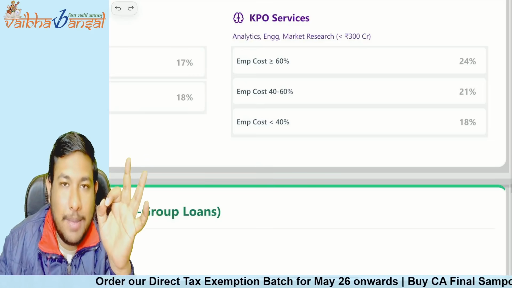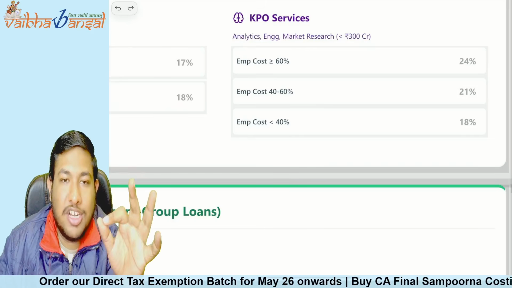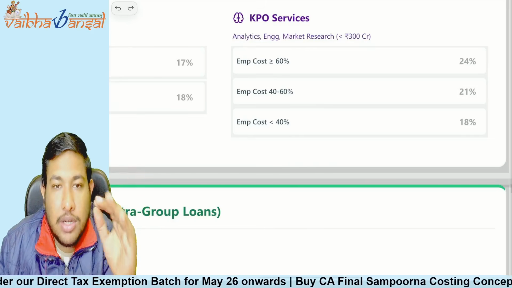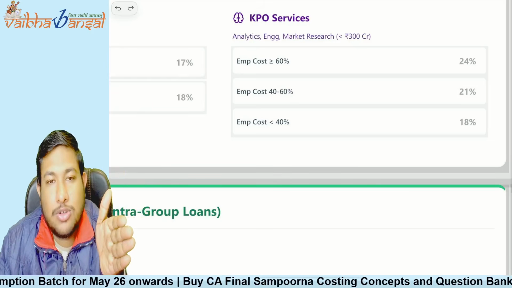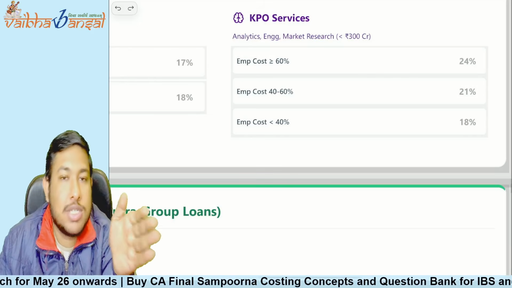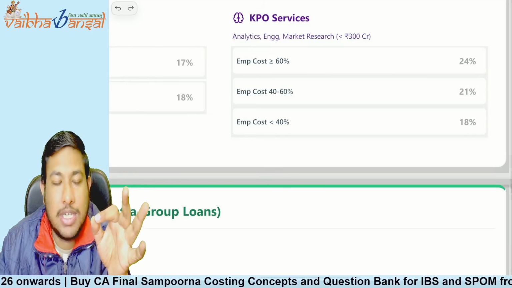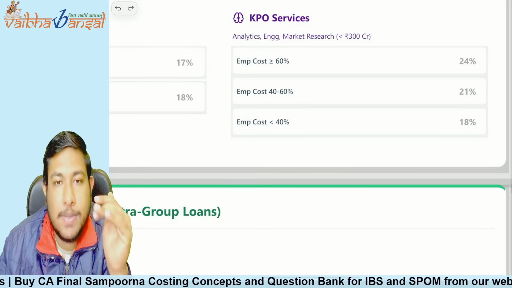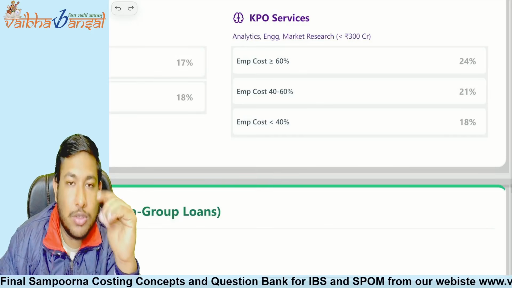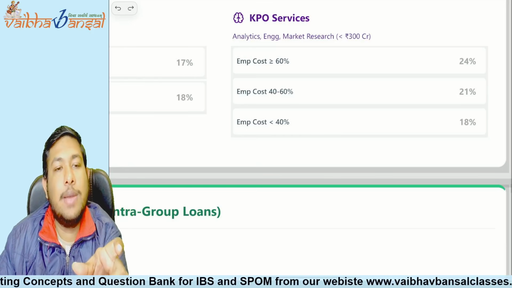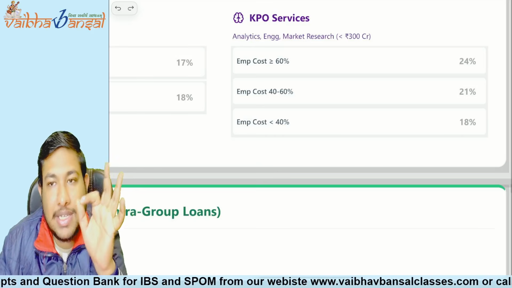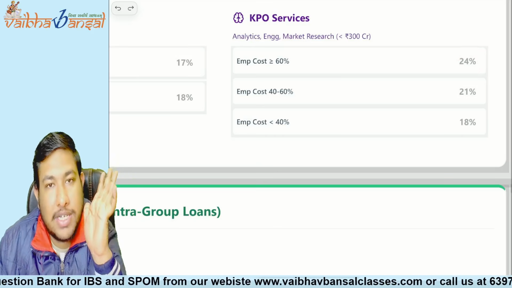So the KPO services are also done. The knowledge process outsourcing is a service unit, so the basic measurement should be based on the employee cost. If the employee cost is less than 40%, then an 18% profit margin will be applicable. If the employee cost is 40 to 60%, then 21% will be applicable. And if the employee cost is greater than 60%, then a 24% profit margin will be applicable.